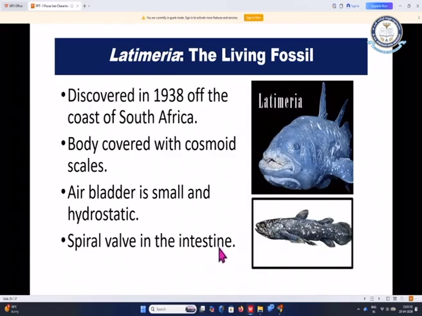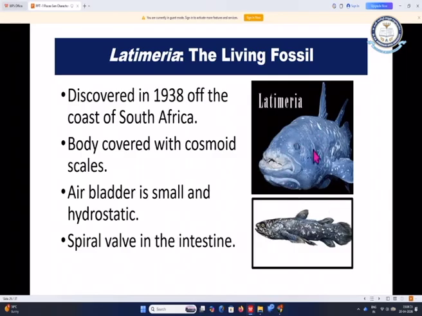As we have discussed earlier, the spiral valve is the folding of the intestine. It is also called the scroll valve. It helps in increasing the surface area of the intestine so that the rate of absorption will be increased.